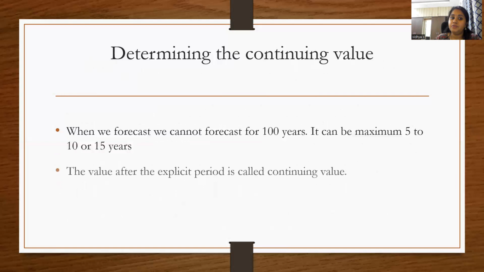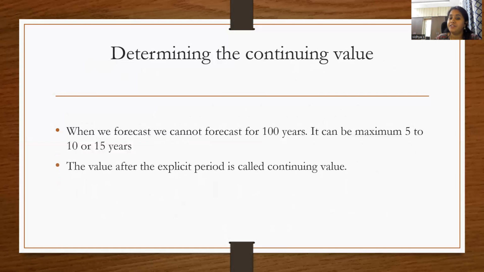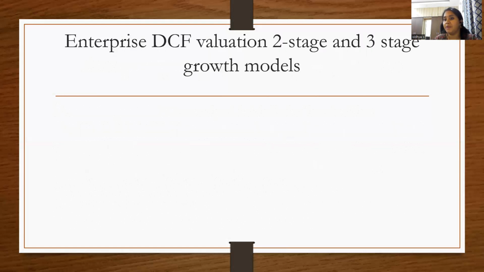Determining the continuing value. A forecast cannot be made for 100 years. It is a maximum of 5 to 10 years or up to 15 years. You cannot forecast more than that, because you don't know when the economy will fluctuate. The value after the explicit period is known as continuing value.